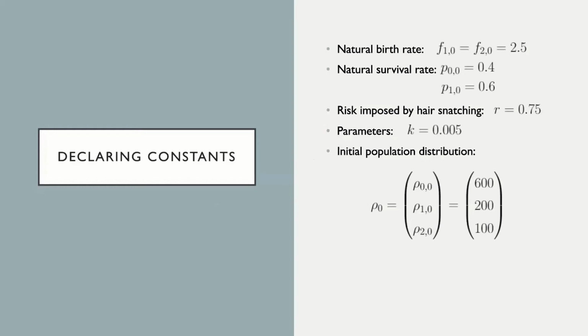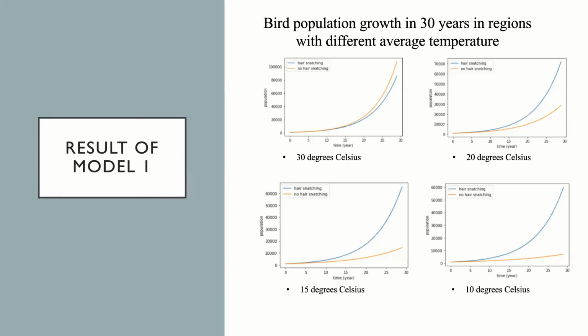So after solving the model, we come to the equivalent constants, and we find the best constants so that our model can have a solution that best fits the empirical data that we have. So these are the constants that we think are reasonable to assume. And then this is a result of our model.